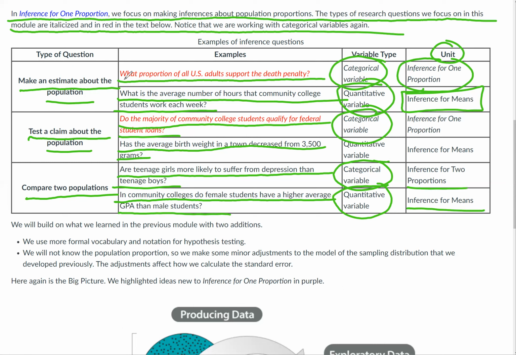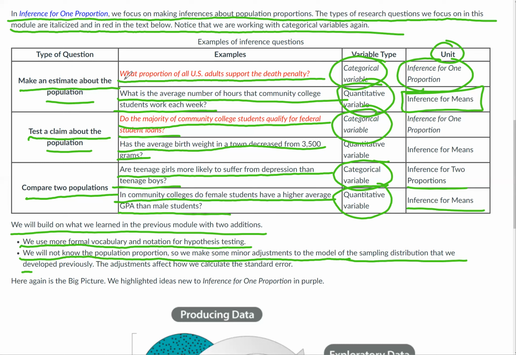So we're going to build on that in this module. We'll add two things. First, we'll use more formal vocabulary and notation for hypothesis testing. As if we didn't have enough vocabulary, here comes some more. And also, we will not know the population proportion, so we'll make some minor adjustments to the model for the sampling distribution that we developed previously.